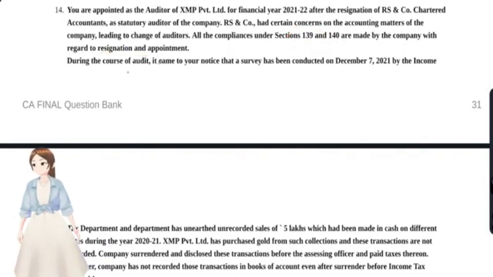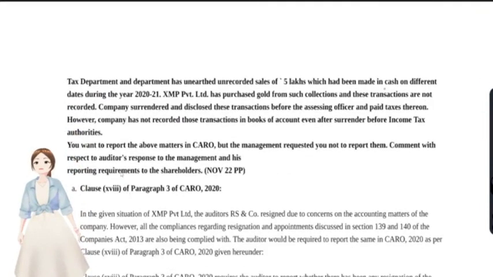During the course of audit, it came to your notice that a survey has been conducted by the income tax department, and the department has unearthed unrecorded sales of 5 lakhs which have been made in cash on different dates. There was some undisclosed income, and there was also a resignation of auditor that had happened.